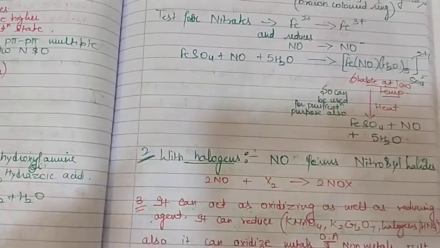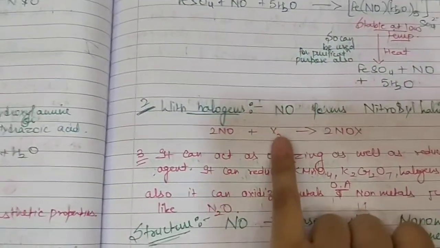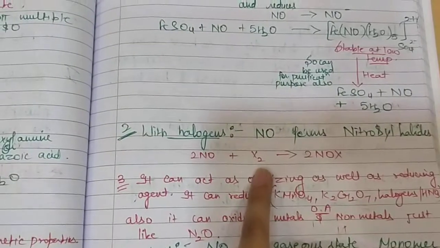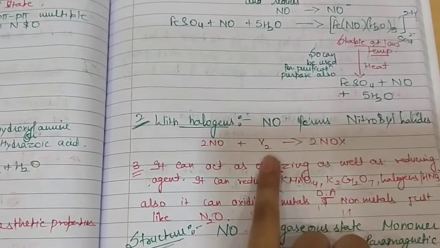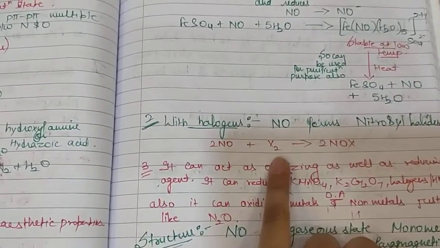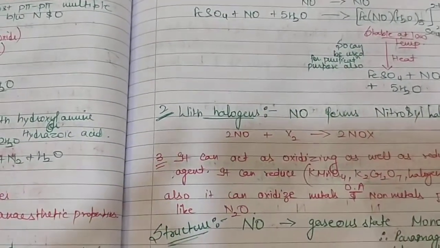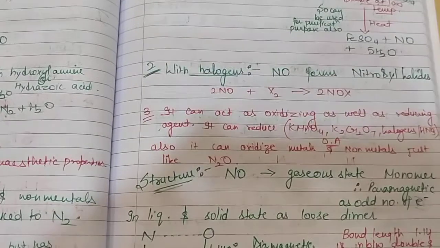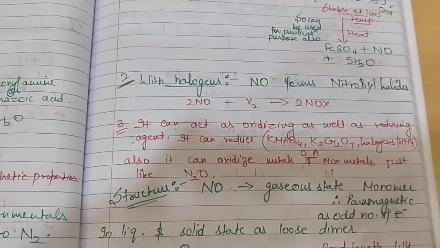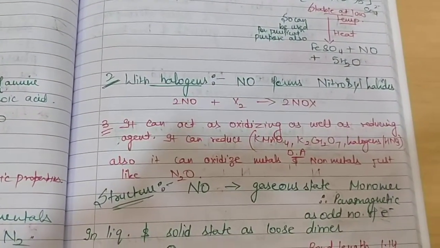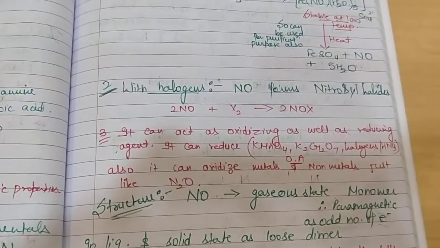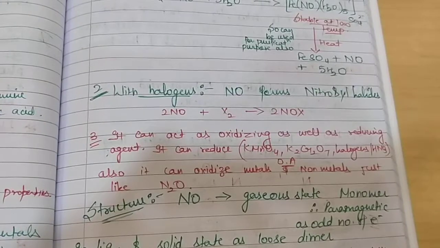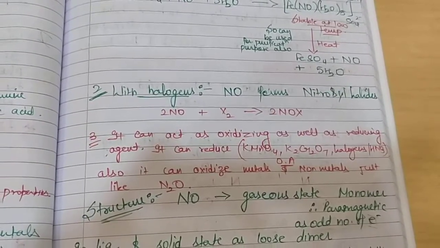It also reacts with halogens, where X2 represents the halogens. It reacts with halogens to give nitrosyl halides. It can also act as an oxidizing as well as a reducing agent. It can reduce highly strong oxidizing agents like KMnO4, halogens, K2Cr2O7, HNO3, and it can also oxidize metals and non-metals just like N2O.